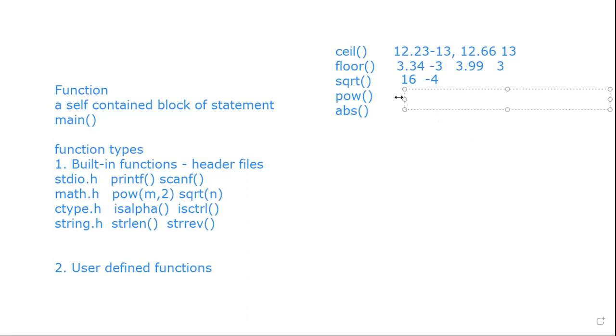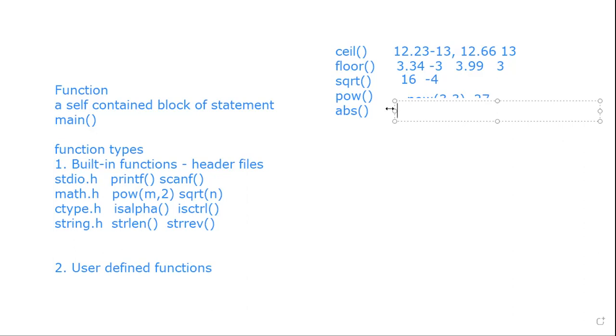For power, we have to pass 2 parameters. For example, we use the power of 3 comma 3. What is the result here? It is 27, so 3 into 3 into 3. What is the absolute value here? Absolute value means the positive value of the given number.